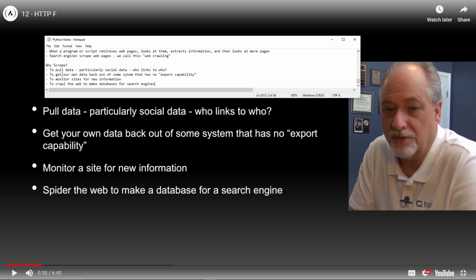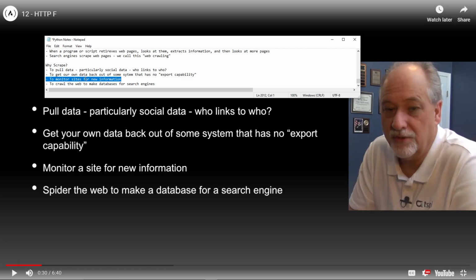Oh, okay. I would never use it for that. That seems so creepy. I guess creeping and crawling, right? To get our own data back out of some systems that has no export capability. What that means, hopefully he tells us. To monitor sites for new information. This is the main important thing.